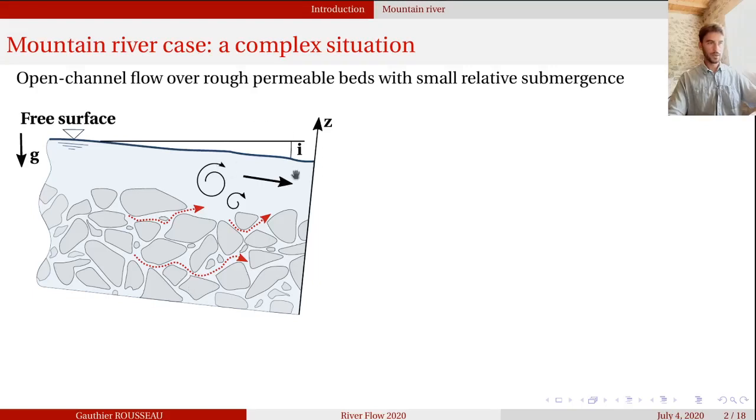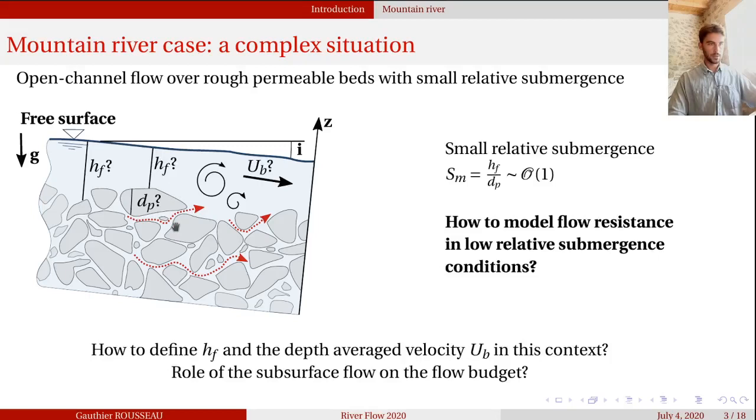Looking at a slice in the wall normal streamwise plane, we may identify the complexity of such flows. The gravity drives the flow in the surface but also in the subsurface, and due to the large grain sizes, the bed is potentially highly permeable. Since the difference between the flow depth and the grain size is important, we define the relative submergence, which is small in this context.